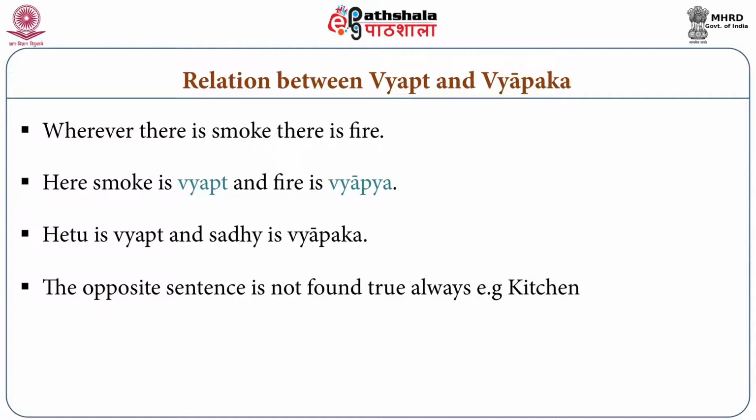The example is the kitchen. Here the kitchen is regarded as Anvay Drishtant, as this Drishtant acts as the supporting instance of this Vyapti. Hence in the example we have seen the relationship of Vyapak and Vyapya. Smoke is Vyapya and fire is Vyapak, or Hetu is Vyapya and Sadhya is Vyapak, as we cannot find a single instance of Vyapya without Vyapak.